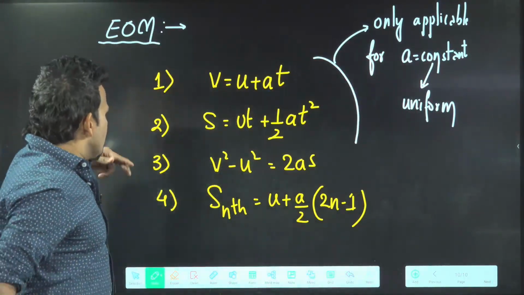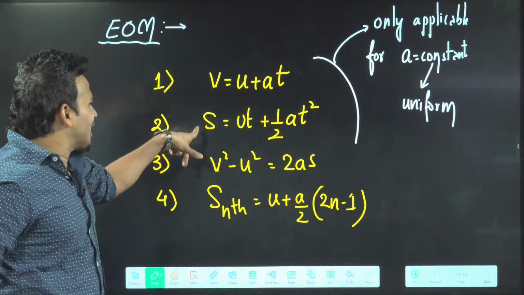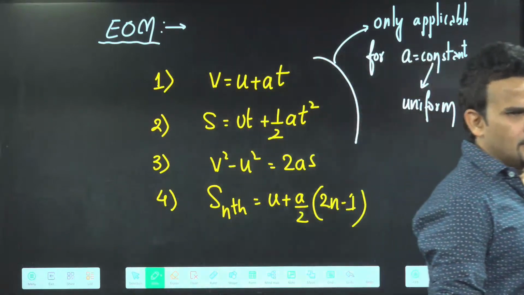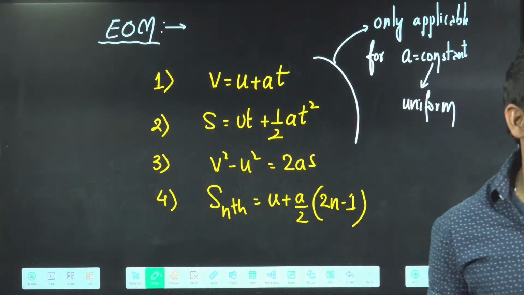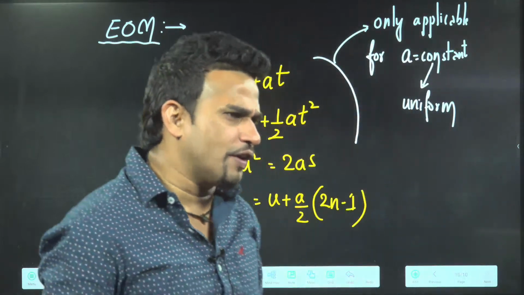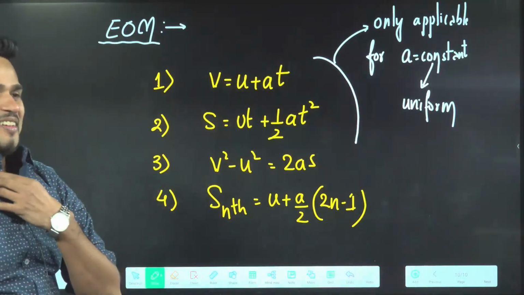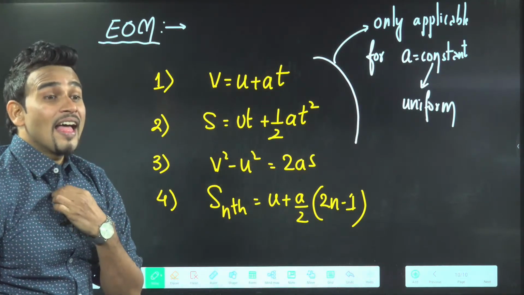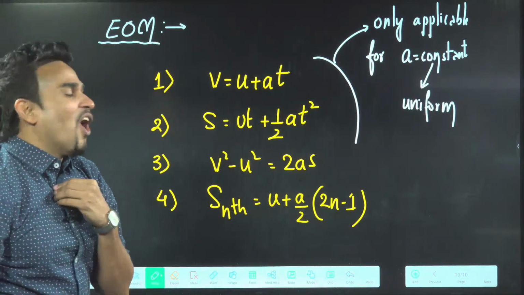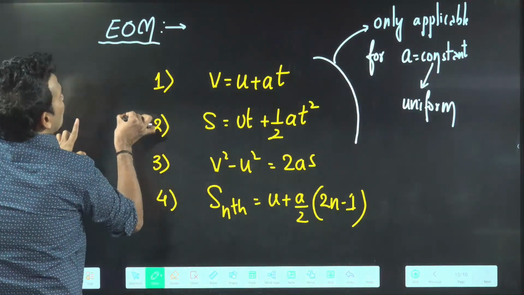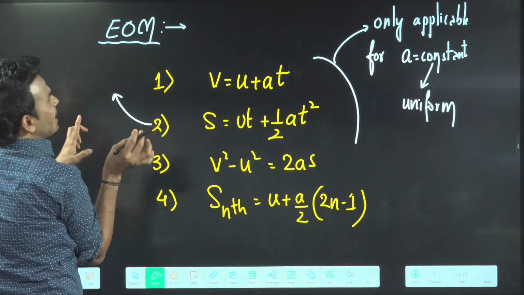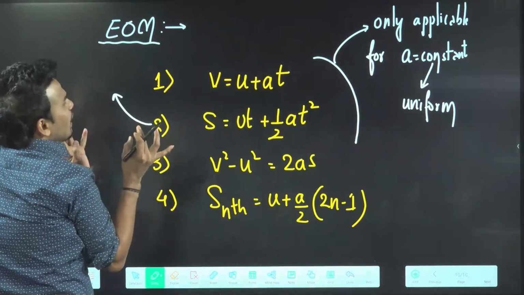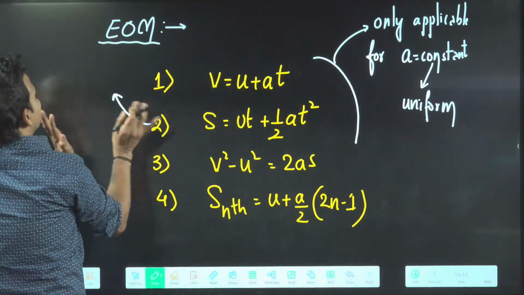Acha, you tell me, second equation and fourth equation are both talking about S. What is the difference between them? Second equation is also saying S, fourth equation is also saying S. Always remember, this is for total time t. If anyone asks you, find the distance traveled by the particle during 10 seconds, during 5 seconds, during 20 seconds, this is for total time.